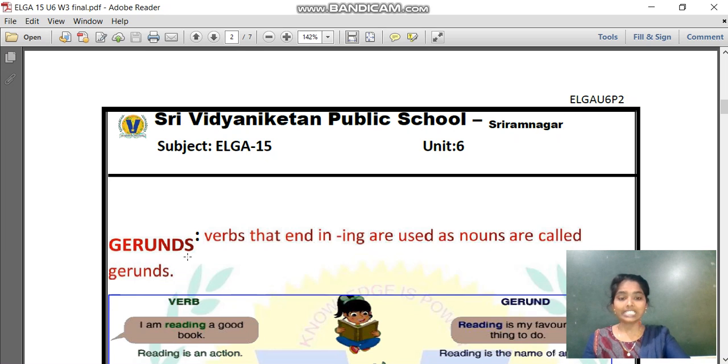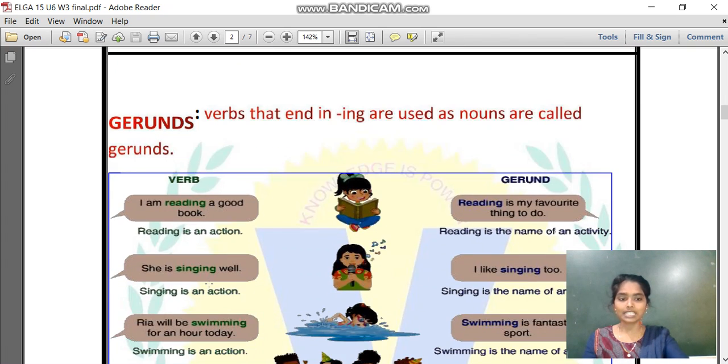It is gerunds. Verbs that end in ing. The verbs that end in ing and are used as nouns are called gerunds. Actually, verbs end with ing, and those words we use in the place of nouns. Those words we call gerunds. Let us revise with an example.